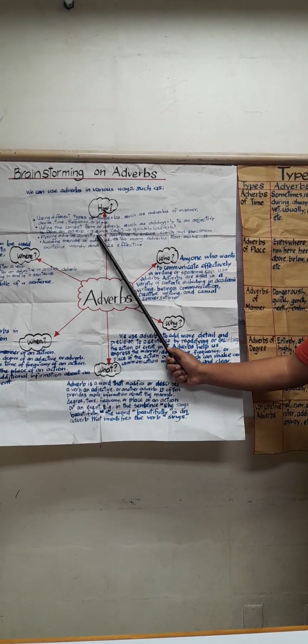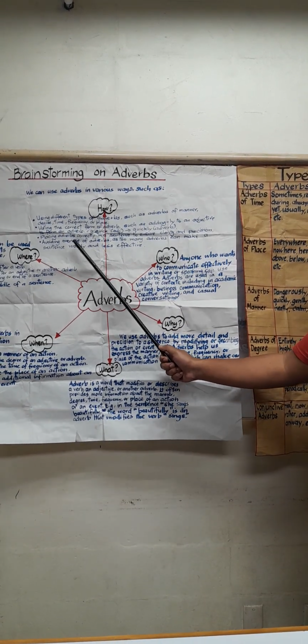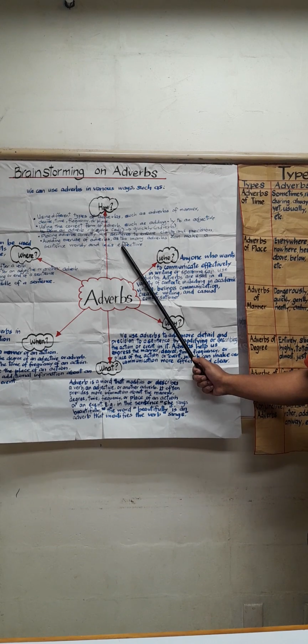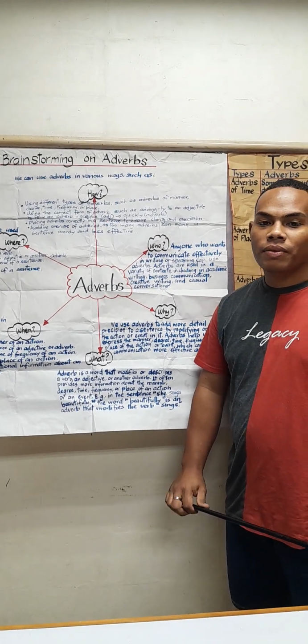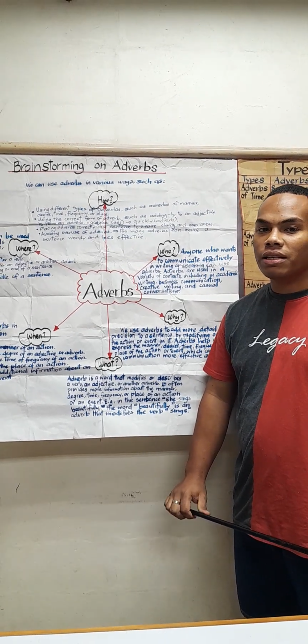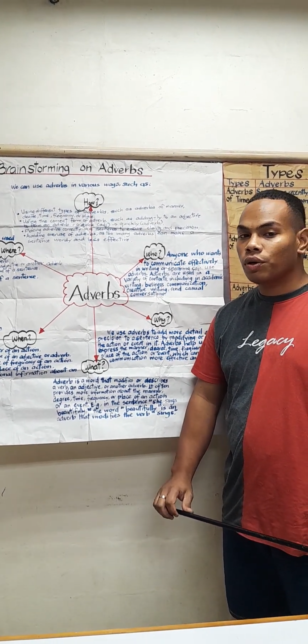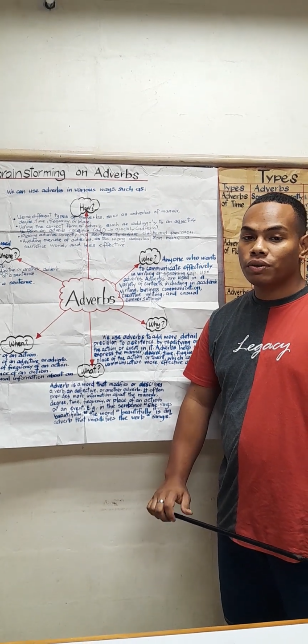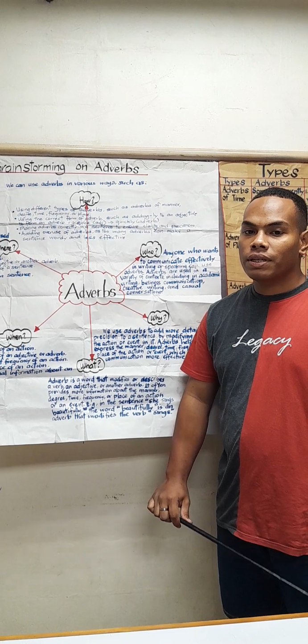Avoiding overuse of adverbs as too many adverbs can make a sentence wordy and less effective. Example, he plays the piano beautifully. The adverb beautifully modifies the verb plays. The second example would be the sun sets slowly behind the mountains. The adverb slowly modifies the verb sets.